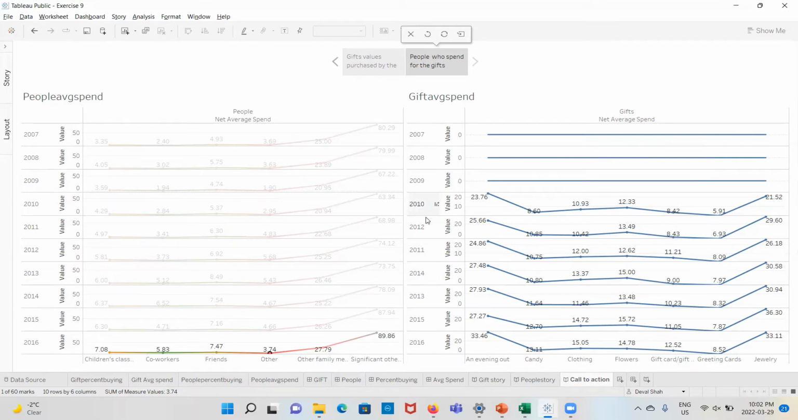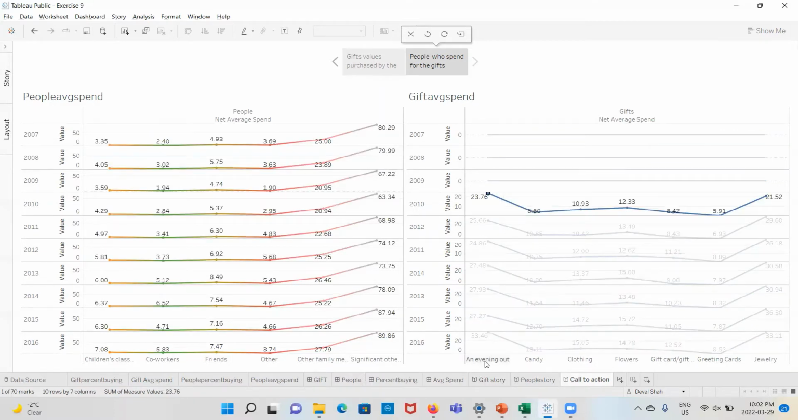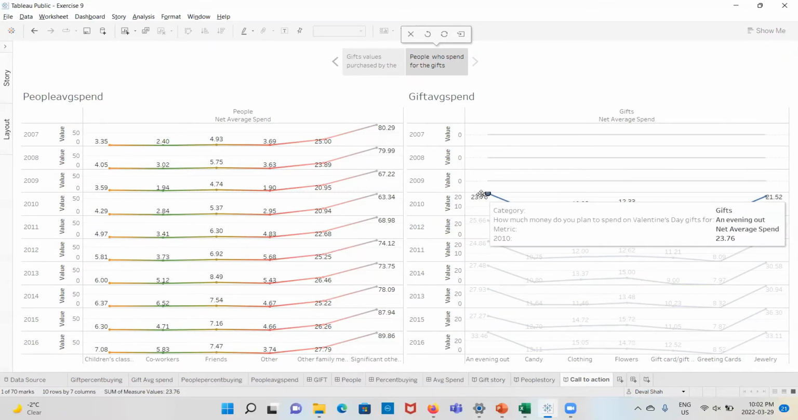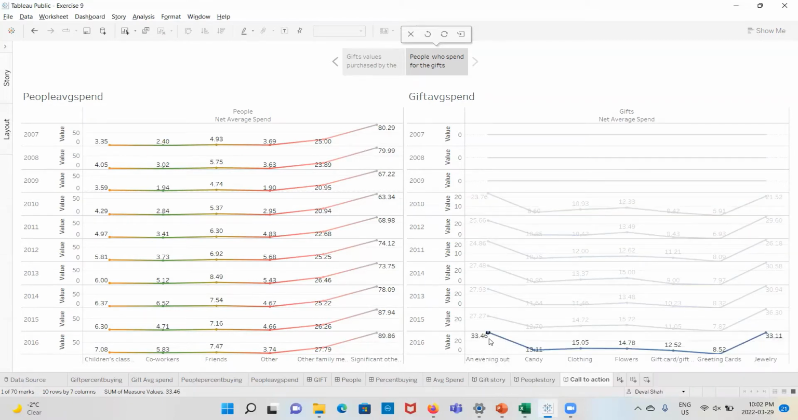By giving the difference, we can see that in 2010, 23.76 percent of evenings out were spent out. And by 2016, it was around 33.46%. So we can see the increasing graph here also.